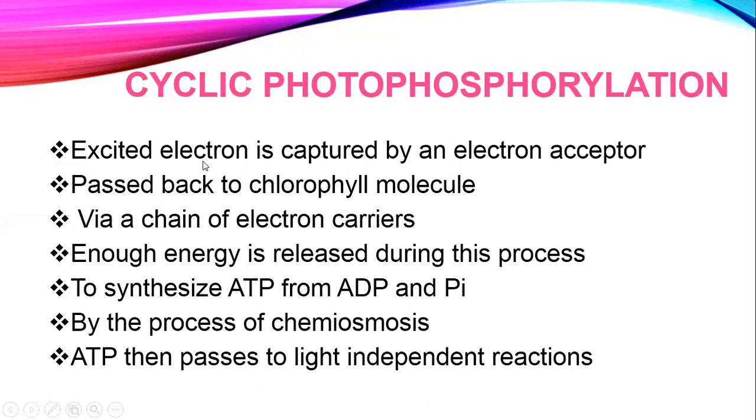So that excited electron is captured by an electron acceptor, and after passing through a series of electron carriers, it is passed back to the chlorophyll molecule. And when that excited electron is passing through a chain of electron carriers, enough energy is released during this process, and that energy is utilized to synthesize ATP from ADP and inorganic phosphate by the process of chemiosmosis.